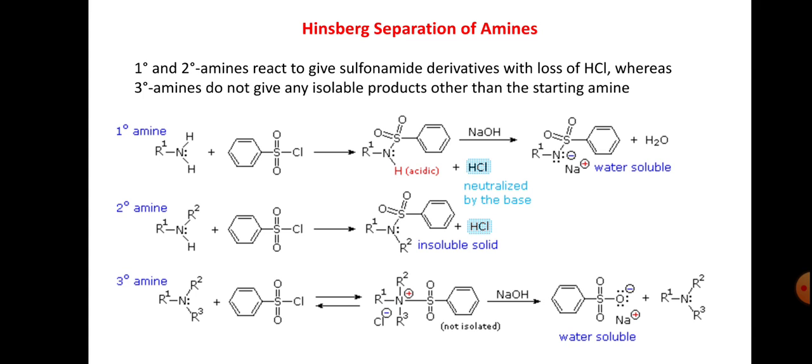And the mixture can be individually separated into primary, secondary, or tertiary amines. So this method is called the Hinsberg method, or Hinsberg separation method for amines.